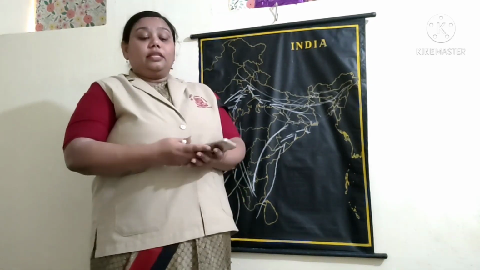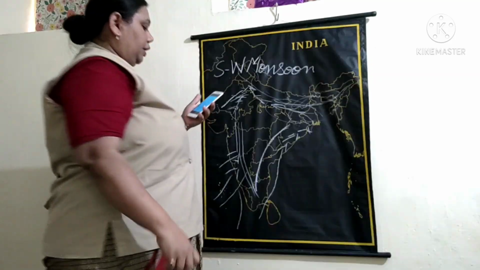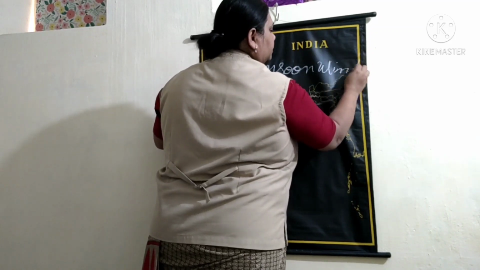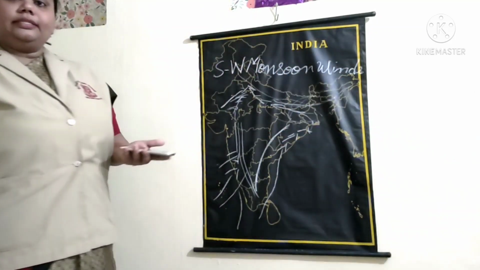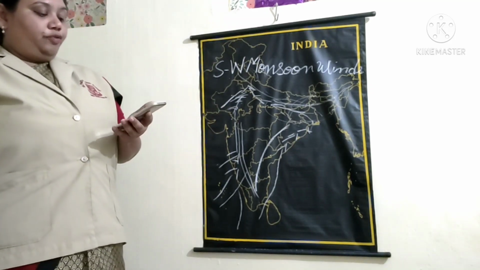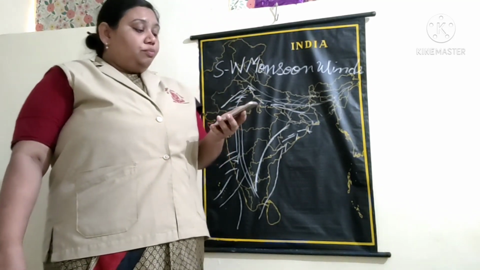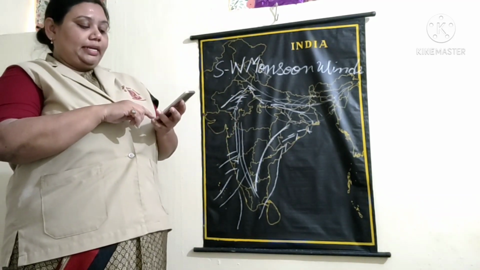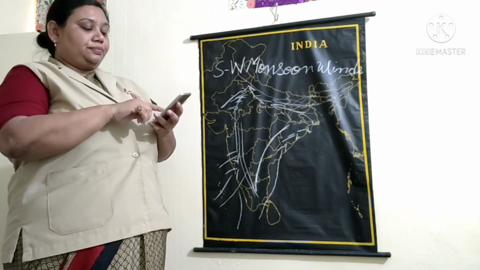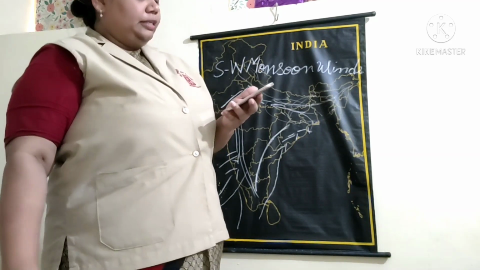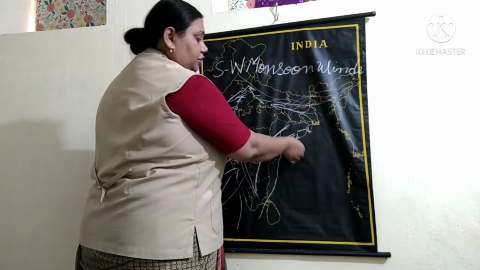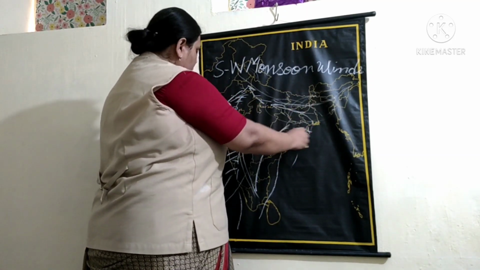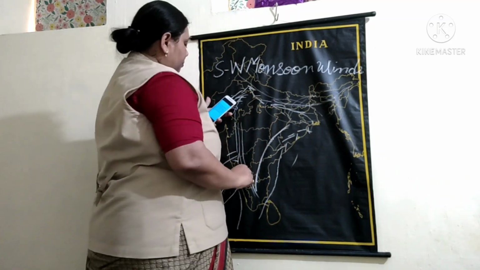What are they called? The southwest monsoon. Yes, these are the southwest monsoon winds, and they cause moderate rain in the Deccan region. After crossing the Bay of Bengal, they pick up moisture and cause heavy rainfall in northeast India.